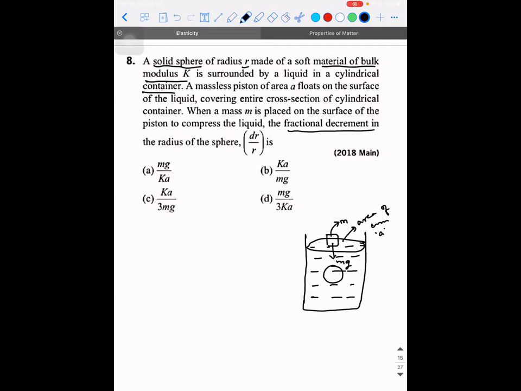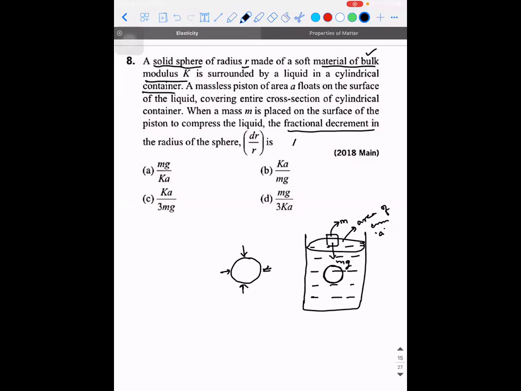This pressure gets transmitted and falls on the solid sphere, due to which there will be a small decrement in its radius.